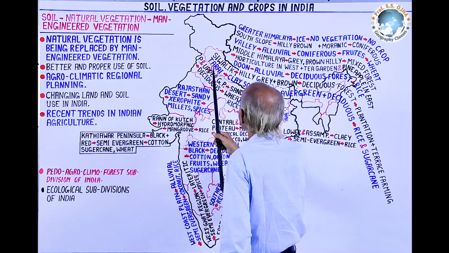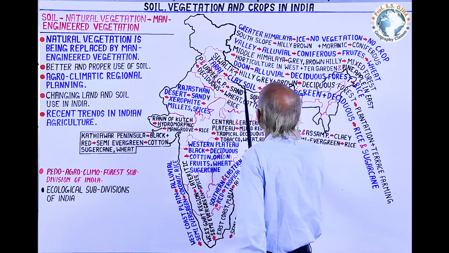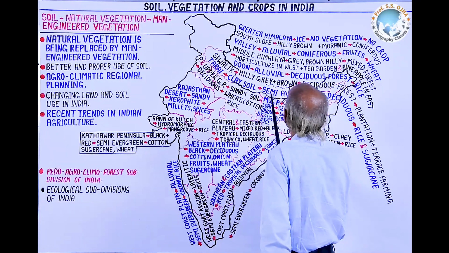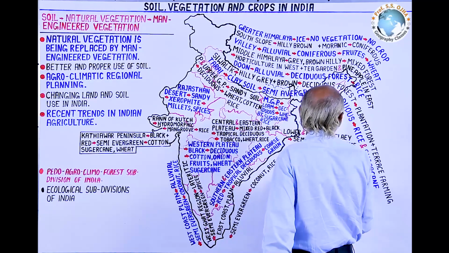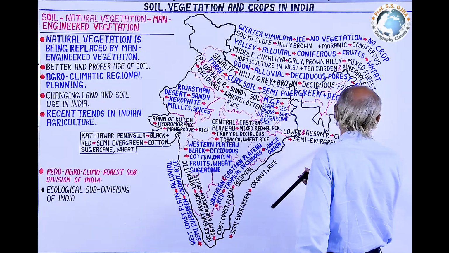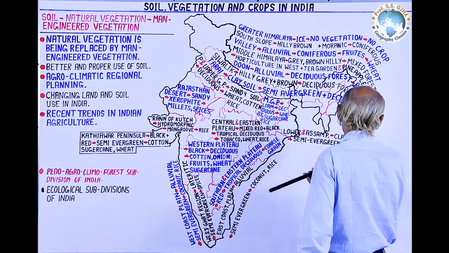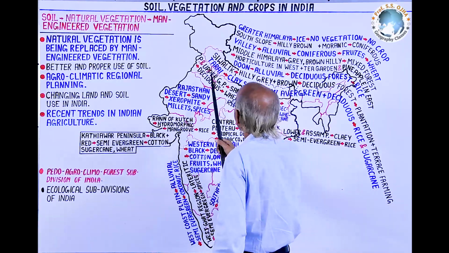rain. To the south of Shivalik, it is the Tarai region where the soil is clay, coarse, sandy, and pebbles and cobbles are found, and there semi-evergreen forests, especially of deciduous nature, are found, and where there is clay deposition, rice and sugarcane in the Tarai region are produced largely.